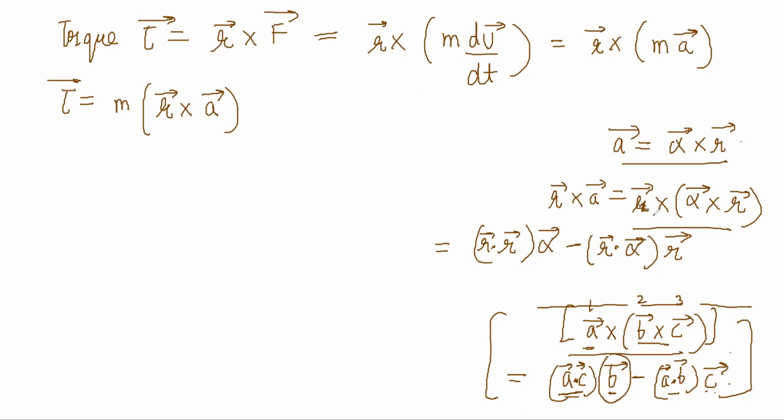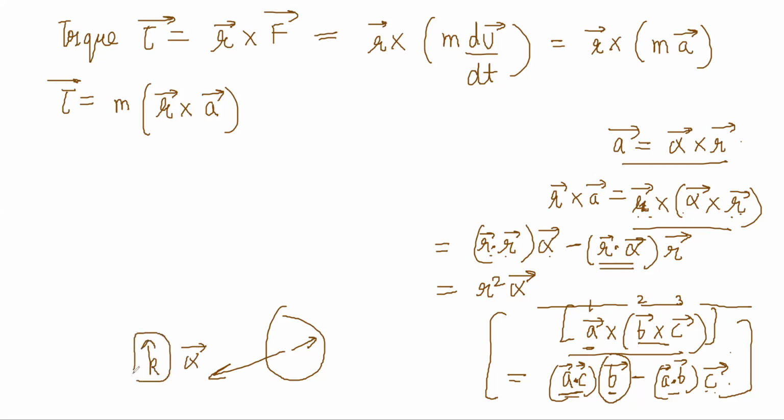So when you do r cross alpha cross r, what will come out is r dot r alpha minus r dot alpha r, right? R dot r will be just r square, and what is r dot alpha? Now notice that anytime you are in a circle, r is in the plane, but the alpha vector was out of the plane, in K. Angular acceleration, right?